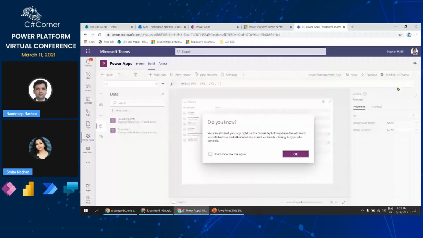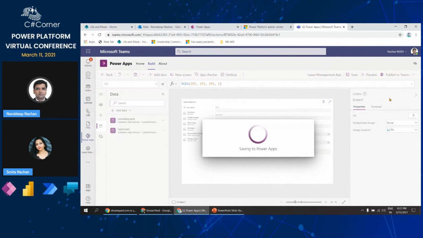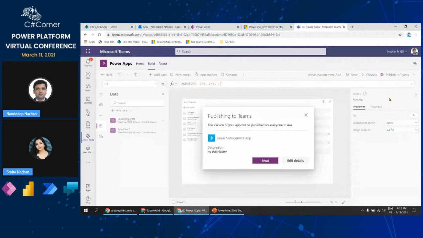You can see how it is working. And once you are happy with that, here we do have the option to publish to Teams. So once you click publish to Teams, this will get published to the team in which you have created this. Okay, so now this is saying that it is published for everyone in the team.